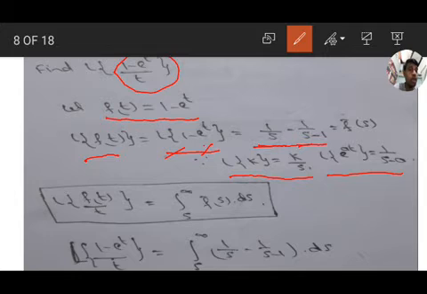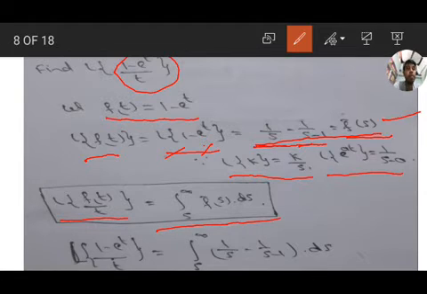So that total value, 1 by s minus 1 by s minus 1, take it as f bar s. L of f of t equal to L of 1 minus e to the power of t. L of 1 means 1 by s, L of e to the power of t is 1 by s minus 1. This total value is taken as f bar s. And we have the formula for division by t: Laplace transform of f of t by t equal to integration s to infinity f bar s ds.